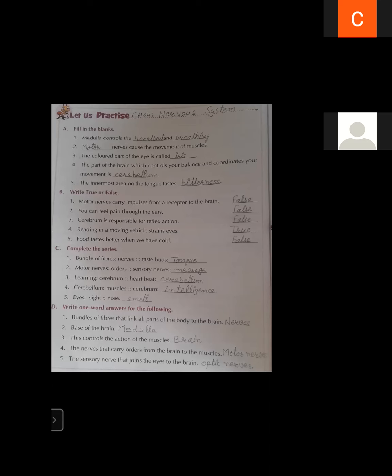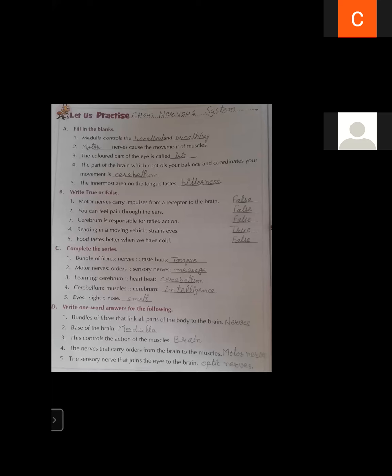Nerves that carry orders from the brain to the muscles are motor nerves. Motor nerves carry orders from the brain to the muscles. This function is performed by motor nerves.